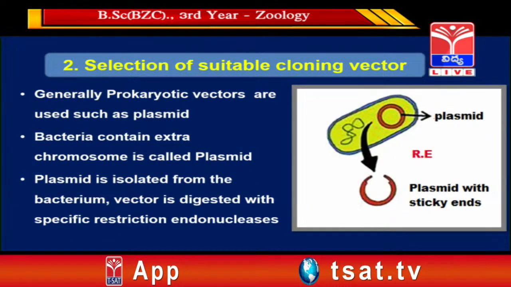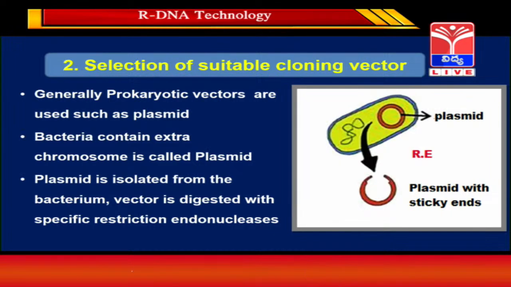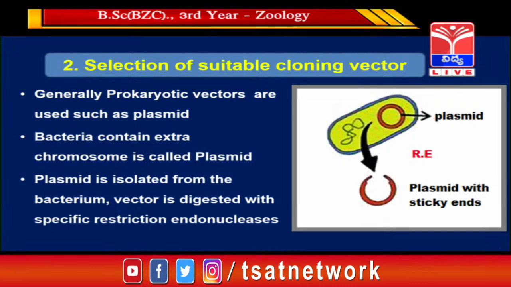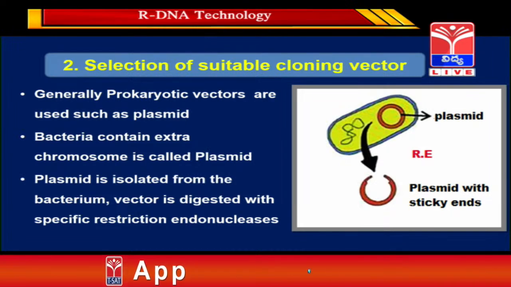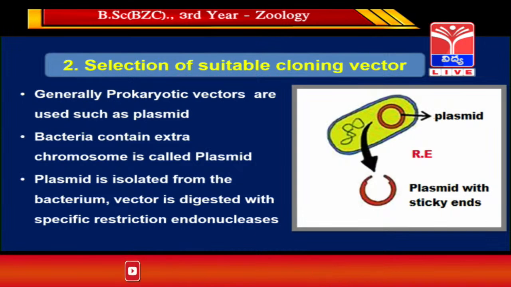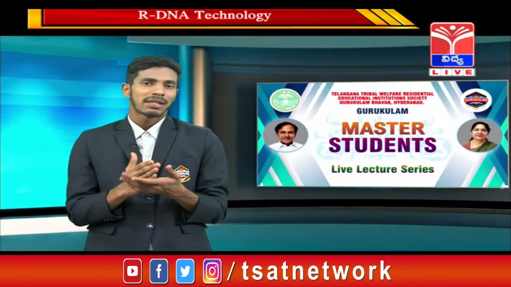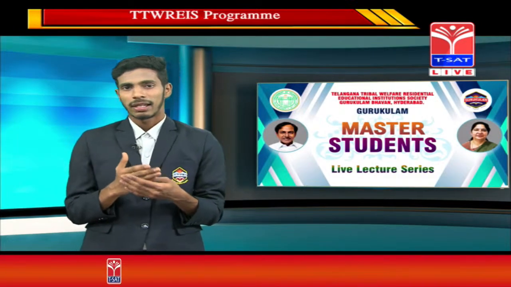Coming to the second step, that is selection of a suitable cloning vector. Here, what is a vector? A vector is a vehicle to carry our desired DNA. The vehicle is a self-replicable molecule. Generally we prefer to use prokaryotic vectors because they have rapid multiplication capacity. Coming to the plasmid as a vector, which is a bacterial vector. Now, what is a plasmid? A plasmid is an extrachromosomal double stranded circular DNA present in the bacteria.